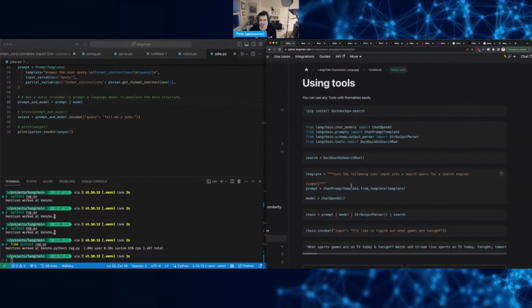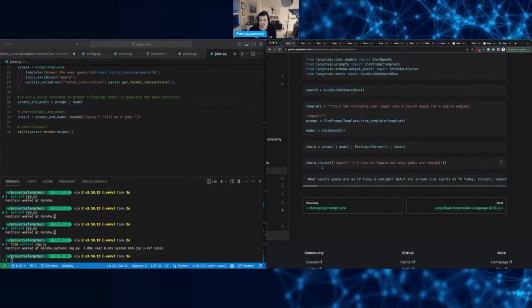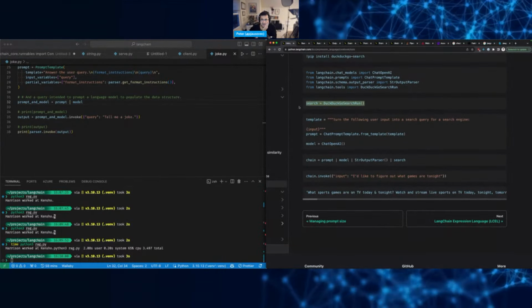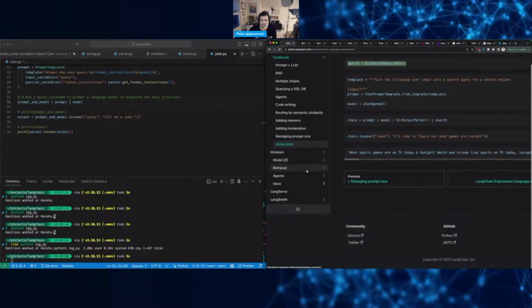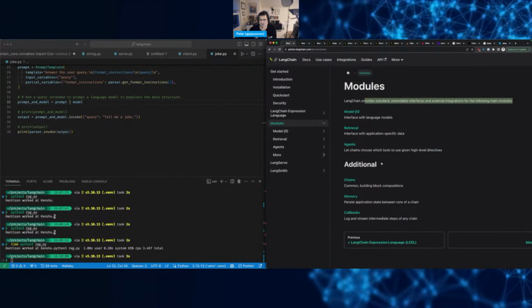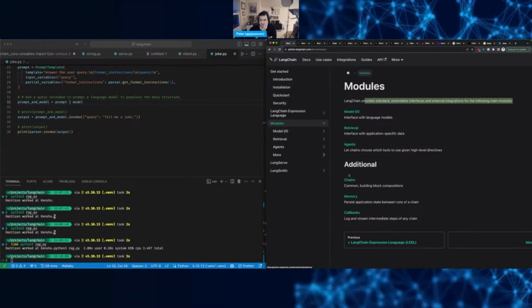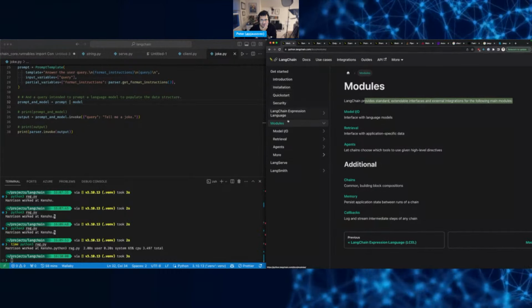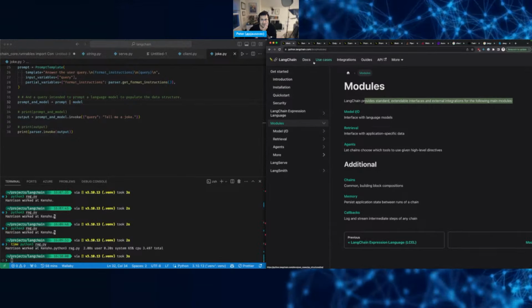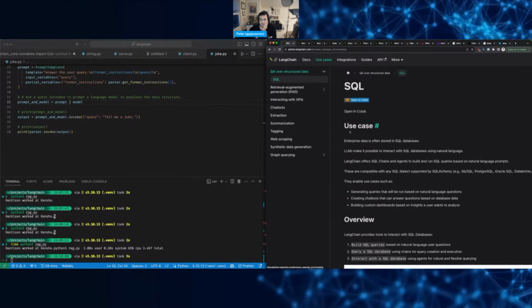But oh, nice. You can hook it up into tools, outside tools, modules, retrieval, agents, chains, memory, callbacks. So we went from the quick start directly into LangChain expression language.